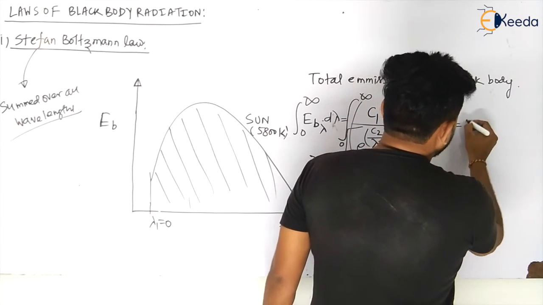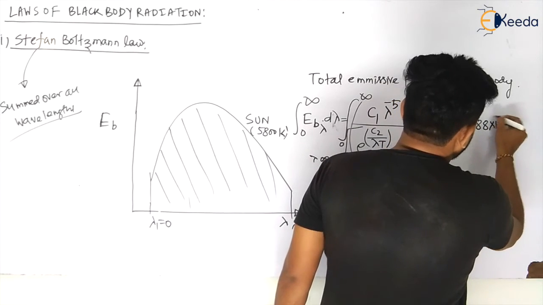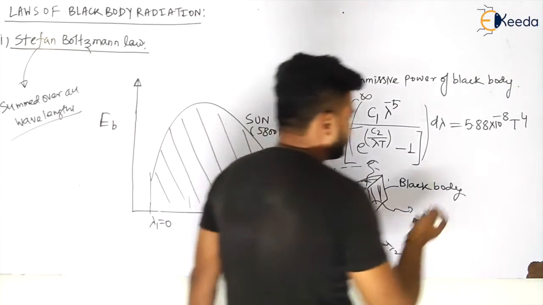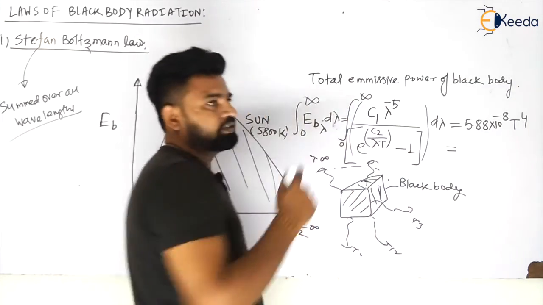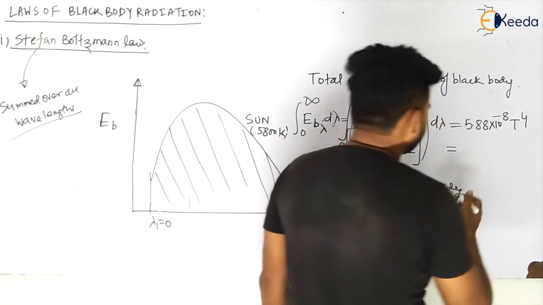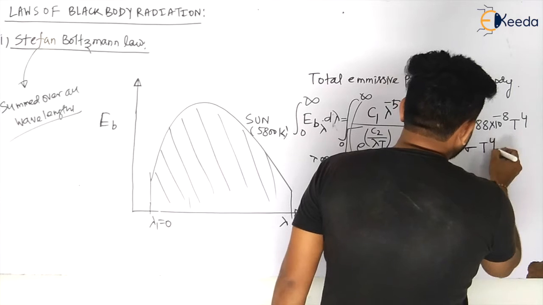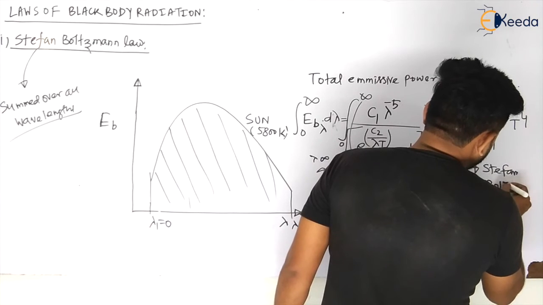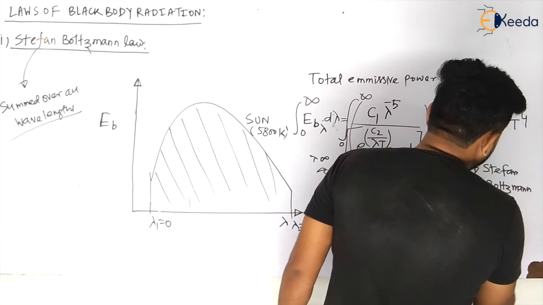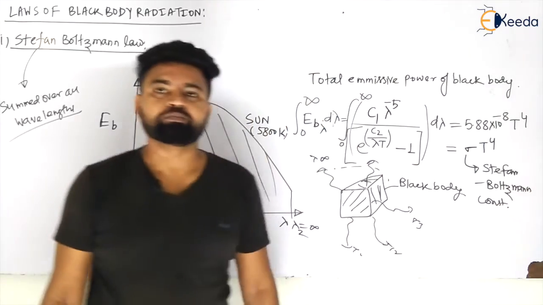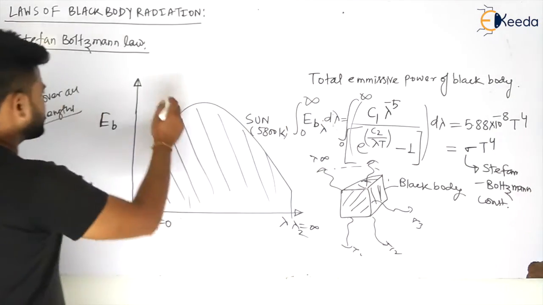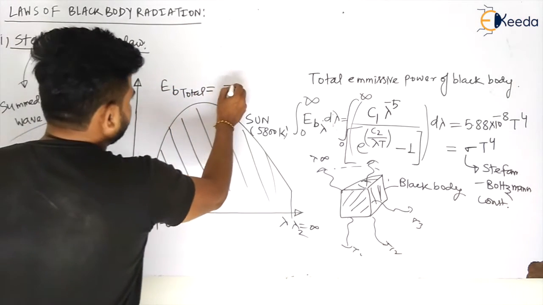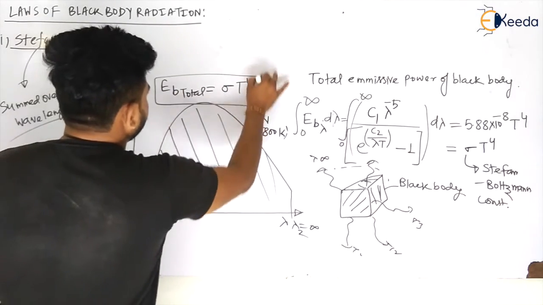The value is equal to 5.67 into 10 to the power minus 8 times T to the power 4. I am not doing this derivation because it is a little bit lengthy; you can see it in the books, or I will define it later. So this will become sigma T to the power 4, where sigma is the Stefan-Boltzmann constant, my dear students. So it is giving the total emissive power E_b of a black body, which is given by sigma T to the power 4.